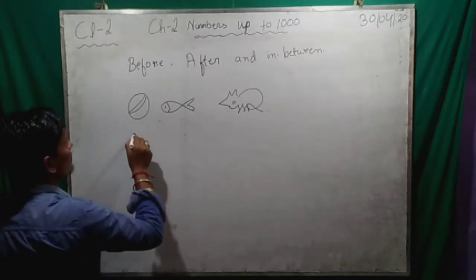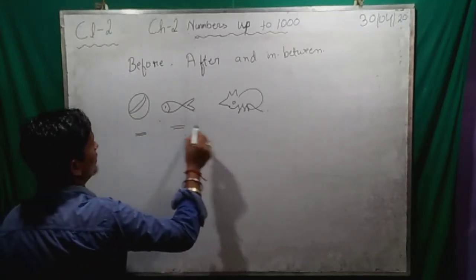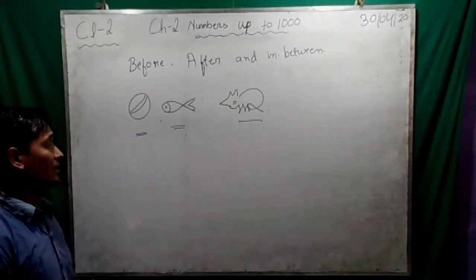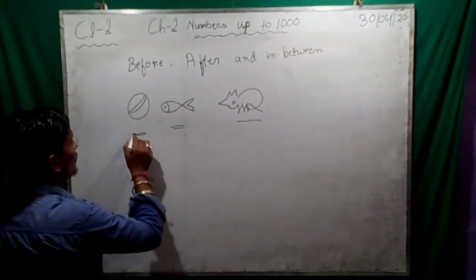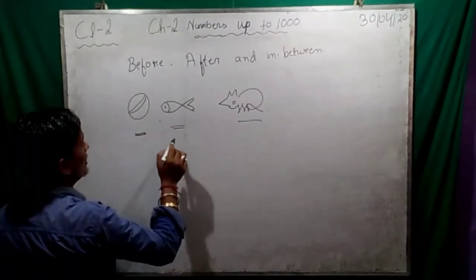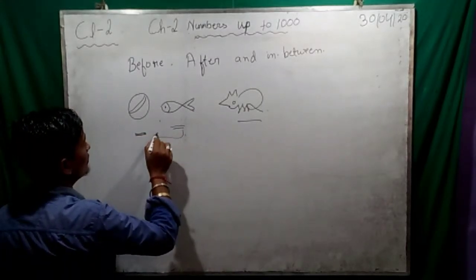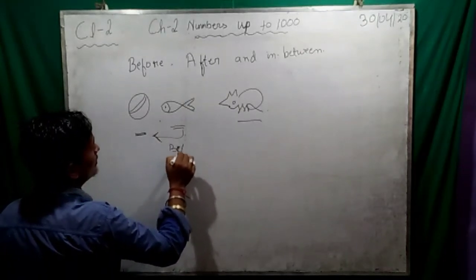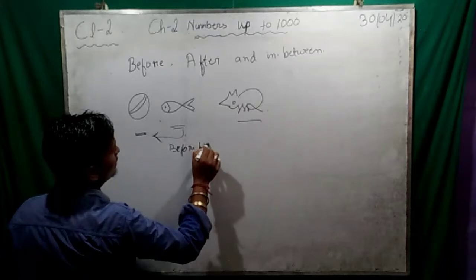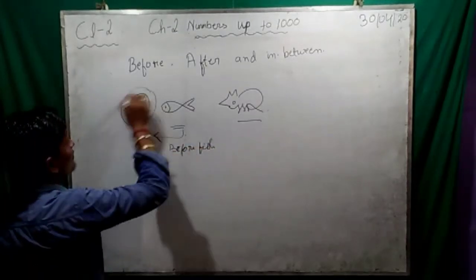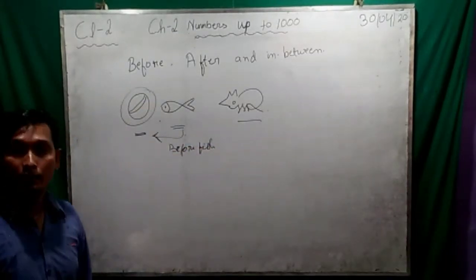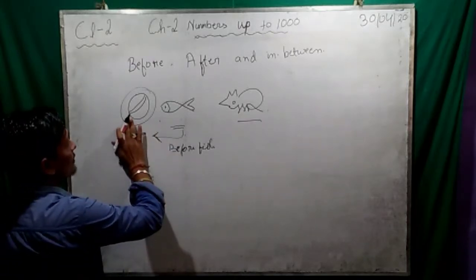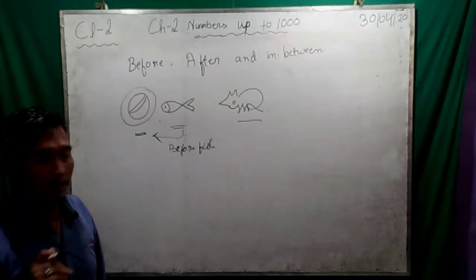See this: ball, fish, rate. Ball, fish and rate. So where is this ball? This ball is placed before fish. Yes or no? This ball is before fish, means in front of the fish. That means before fish.